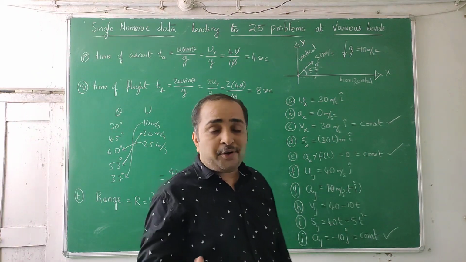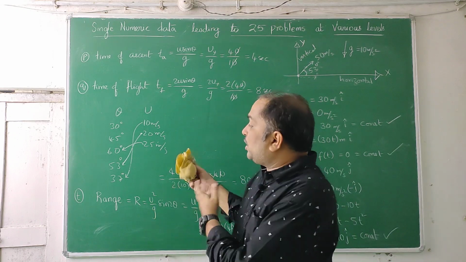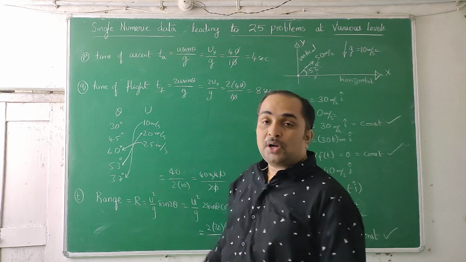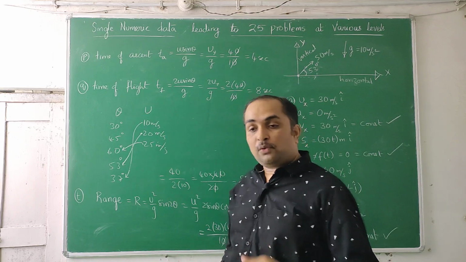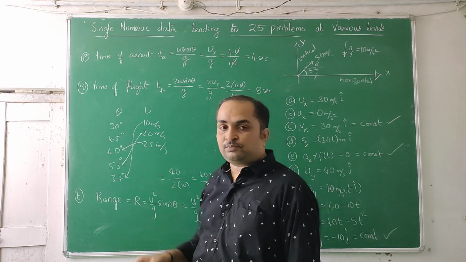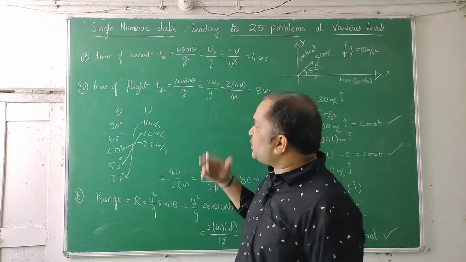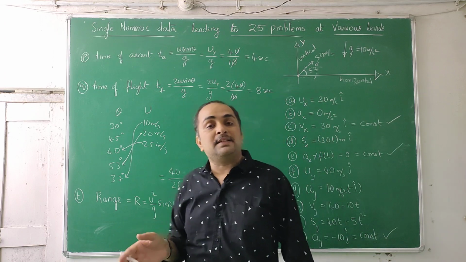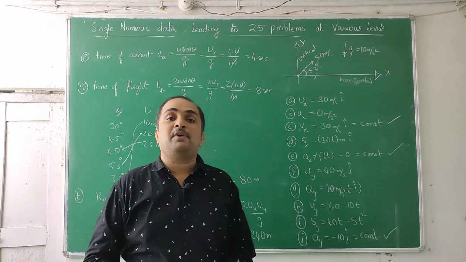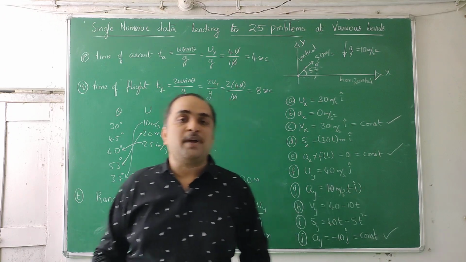See, now we are going to increase our level. Now we are going to really do very good problems from here onwards. The initial ones are elementary questions. These are board level or little CET level questions. Now we will increase our level of questioning. There we will understand. We will not just take a formula and substitute different numbers. That is not it. Each model is different. Whatever I am doing, A, B, C, D, E, F, G, H, I, J, K, L, M, N, O, P, Q, R, S, T, U, W, X, Y, Z, each question will be different from one another. What we have found in A, we don't find again in B. Like that, models we are going to cover.